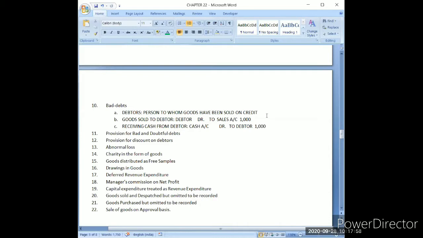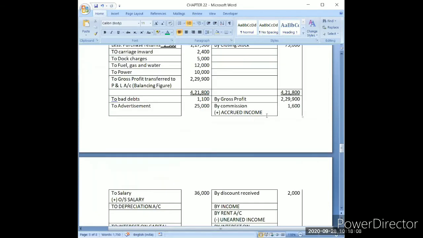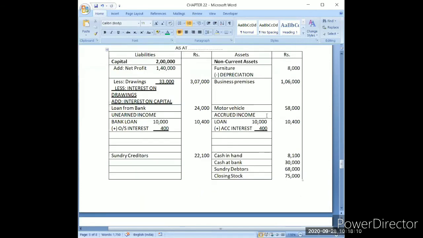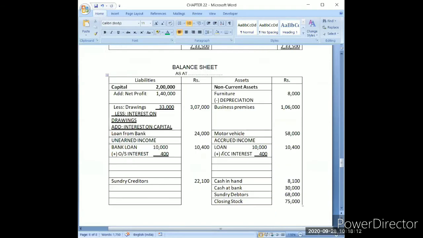On which side of the balance sheet will you be writing it, asset side or liability side? So debtors will come here in the balance sheet. This is sundry debtors. If you can see it, this is the debtors account.